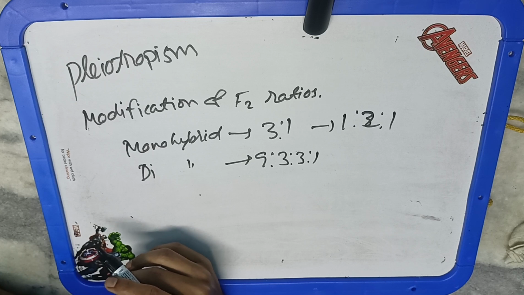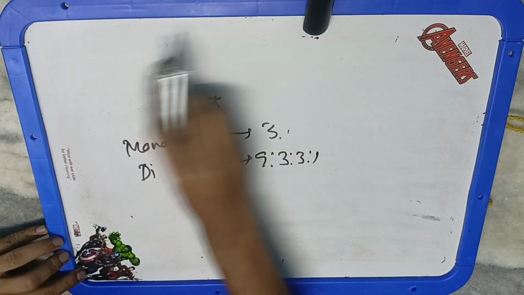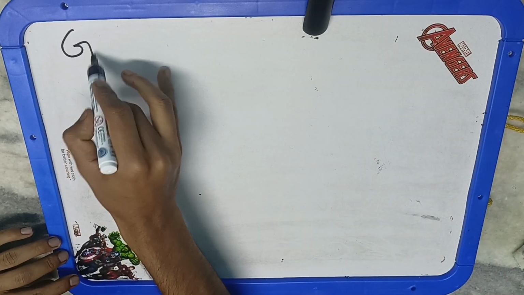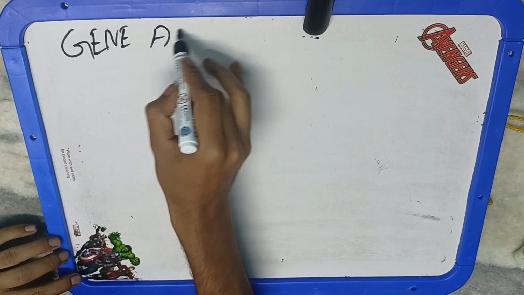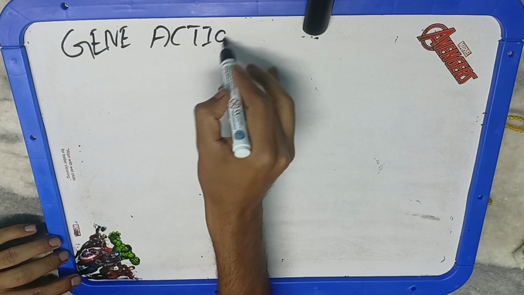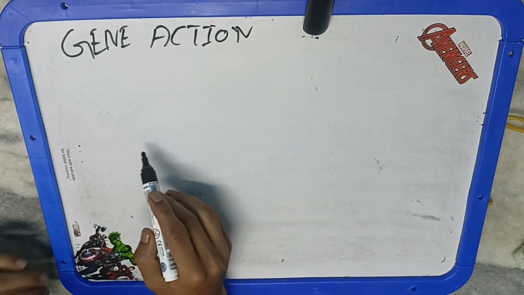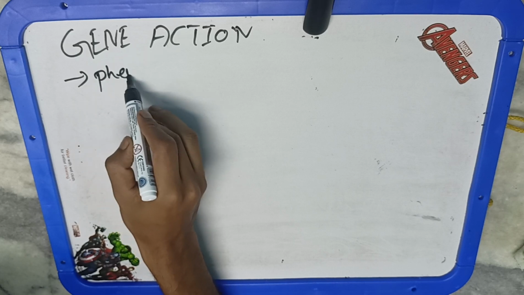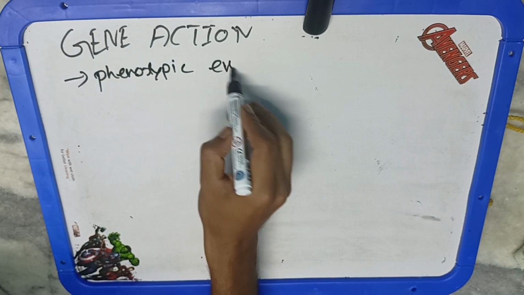First of all, we'll understand gene action. So what is gene action? Basically, gene and allele, as we discussed in the conceptual video: for a gene of height, we know that there are two alleles. One allele is the dominant allele, denoting tallness, and the second one is dwarf. This is a recessive allele, denoting dwarfness. So genes control the phenotypic expression.